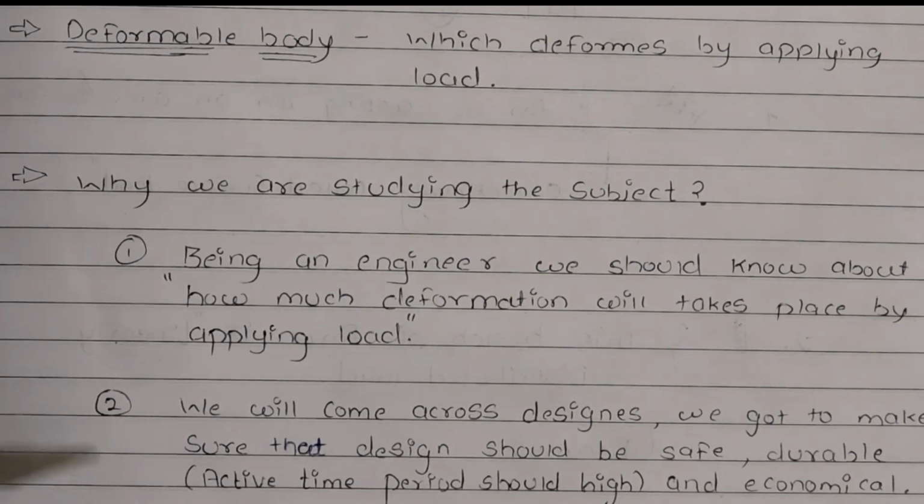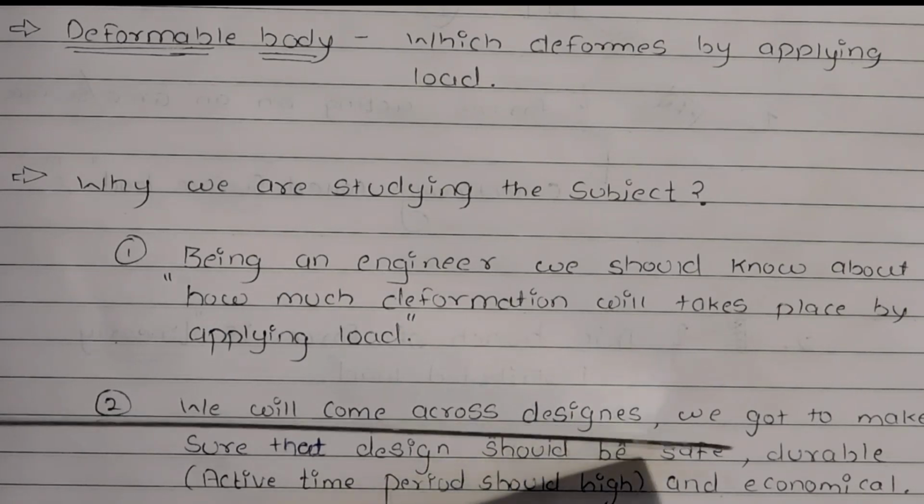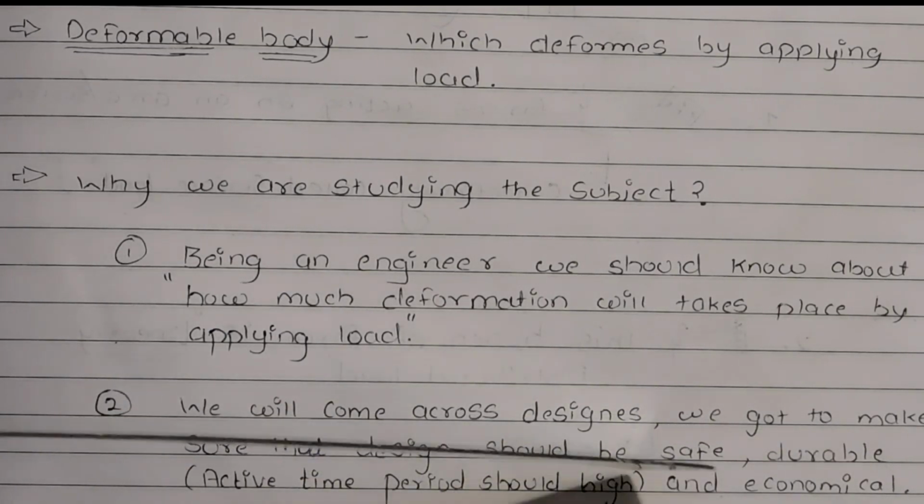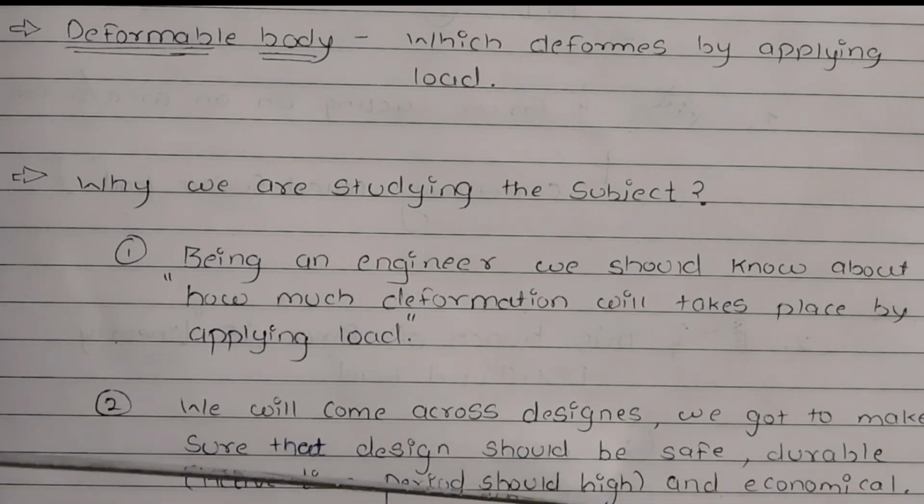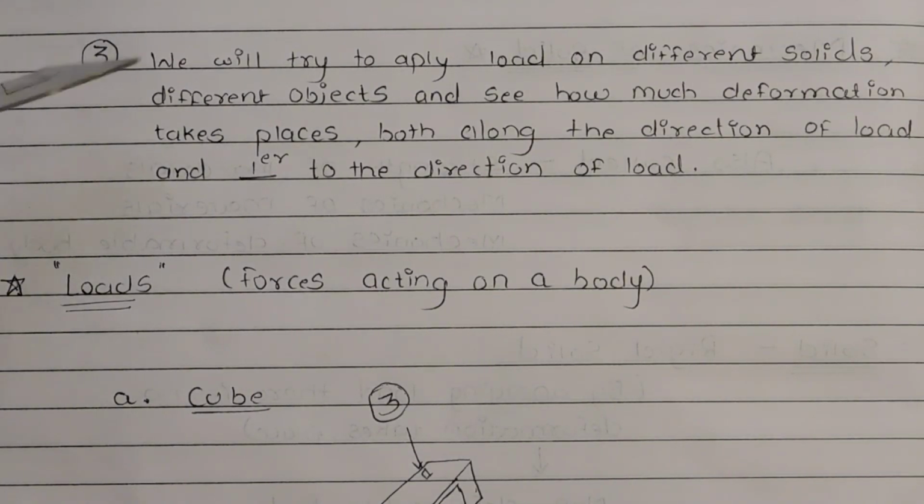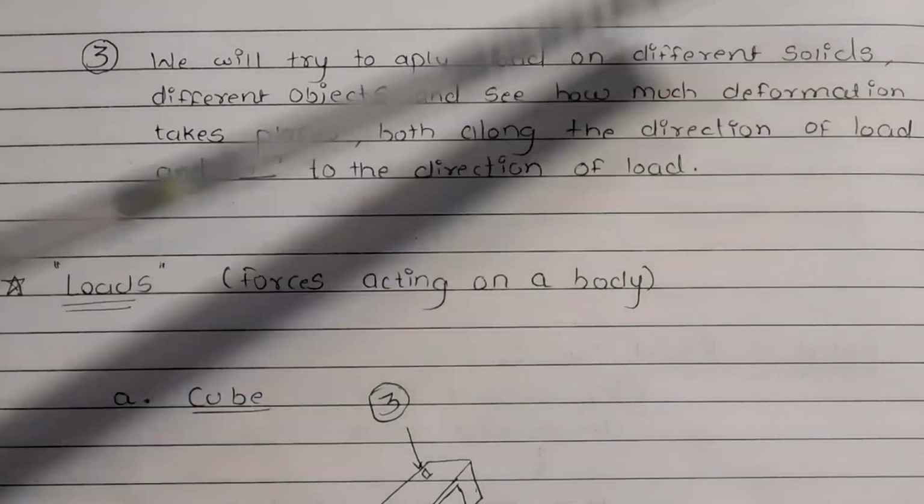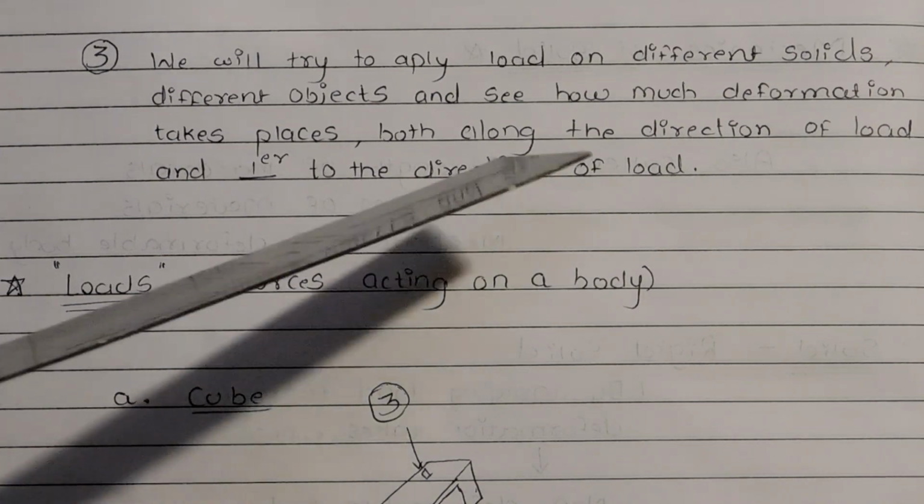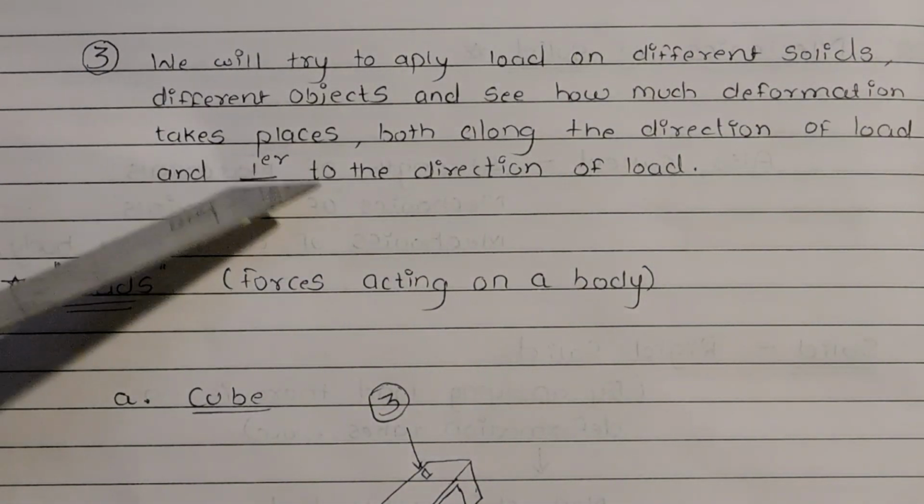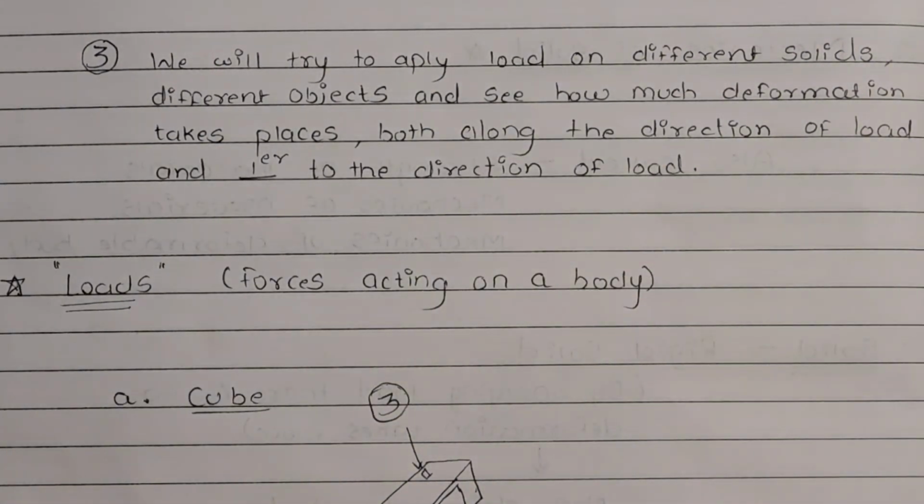The second reason is, we will come across designs. We have to make sure that the design should be, number one, safe, durable, that is, the active time period should be high, and economical. We have to check all three points, that is safe, durable, and economical, to get our design sanctioned. The third reason is, we will try to apply load on different solids, different objects, and see how much deformation will take place both along the direction of load and perpendicular to the direction of load.